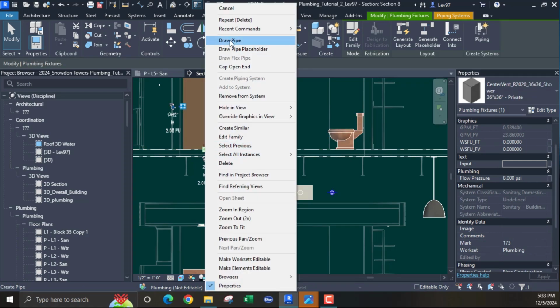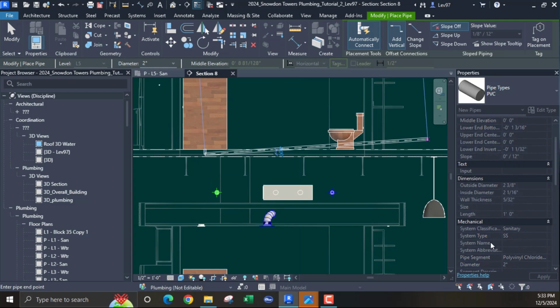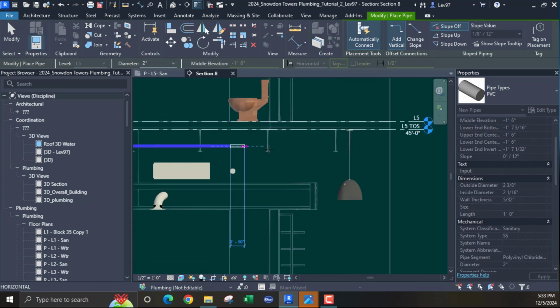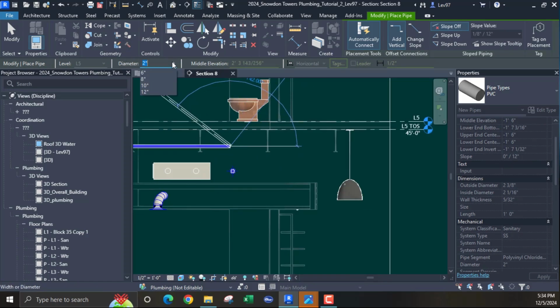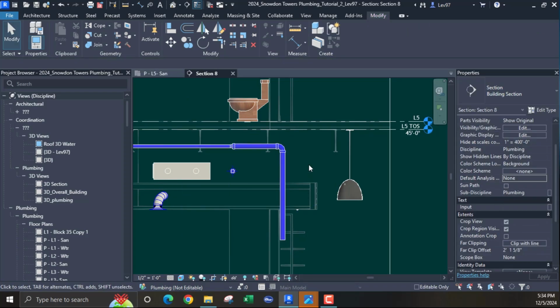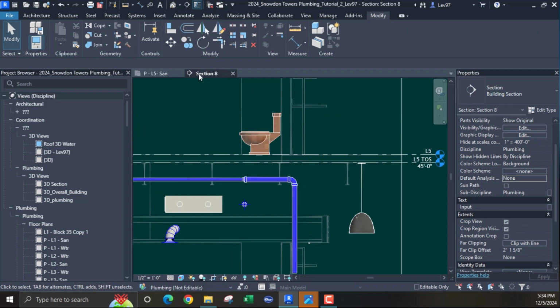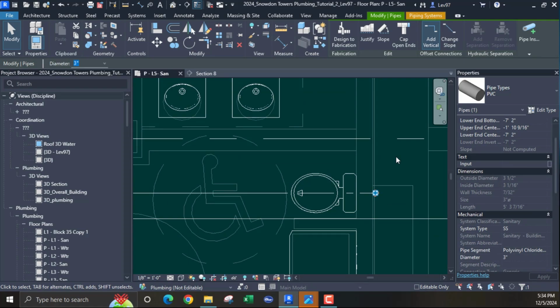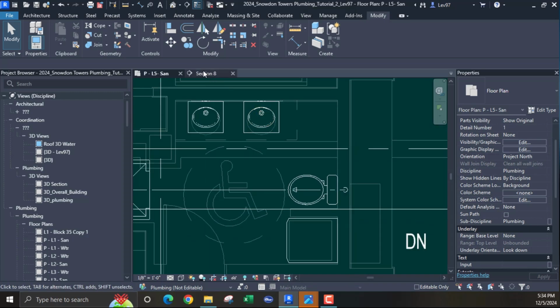And let's go here and make sure we have PVC. System type is sanitary. It's a 2-inch. Let's go here, here. But I'm gonna need to make a transition or reducer here to go to a 3-inch because I wanna pick up my water closet and go down in this wall. It's going to be that wall, so let's go here. Let's go back and just kind of nudge it to the left. Okay, so that's that.